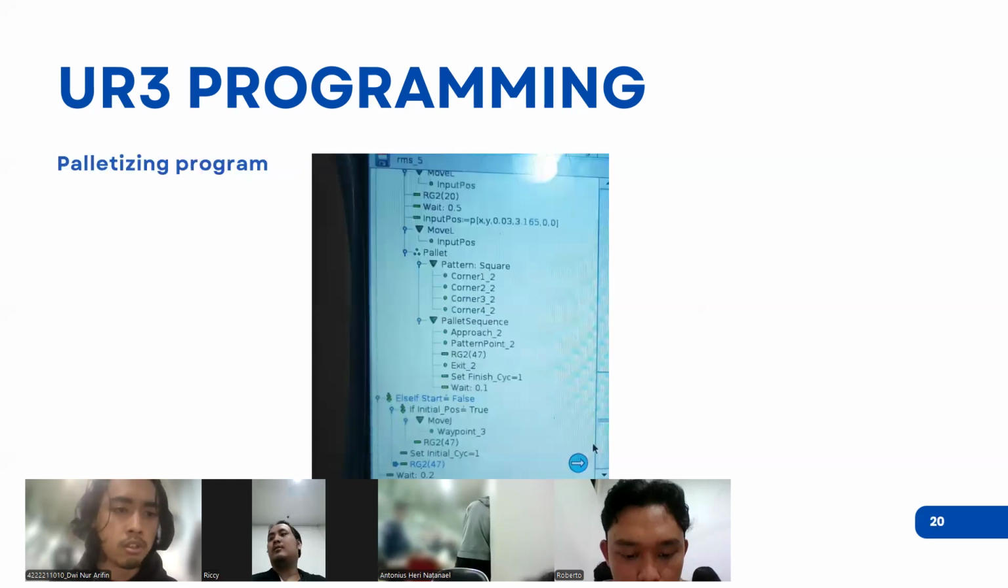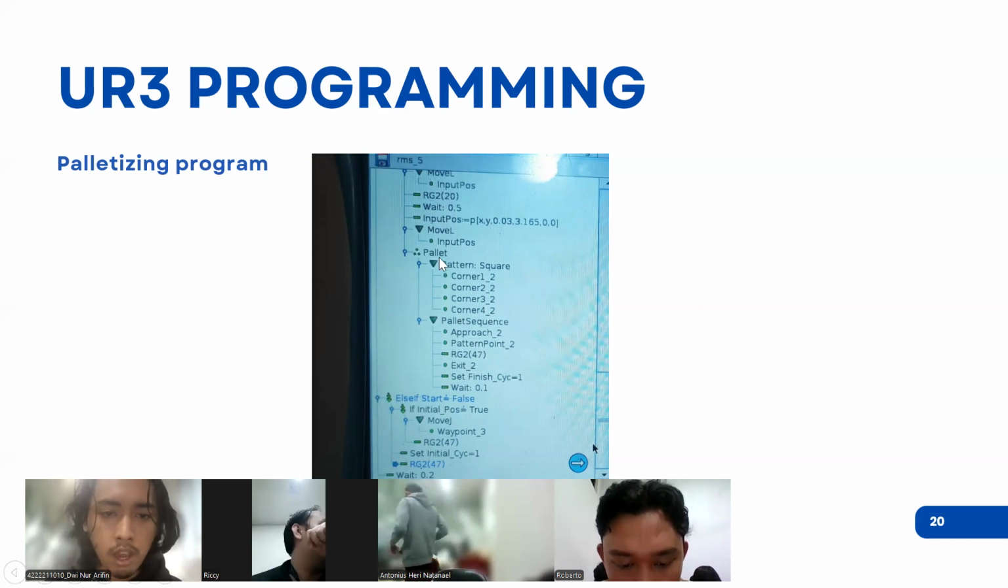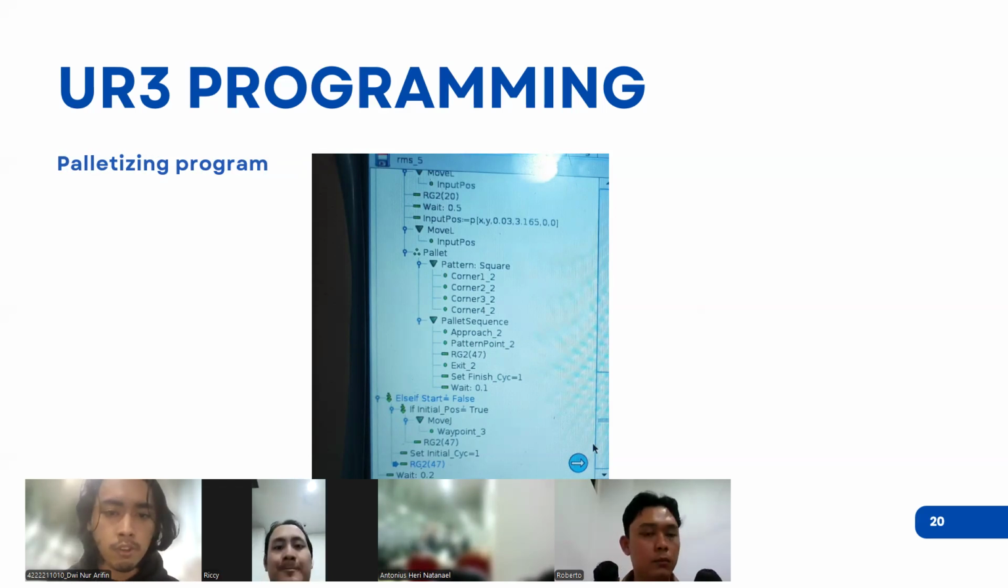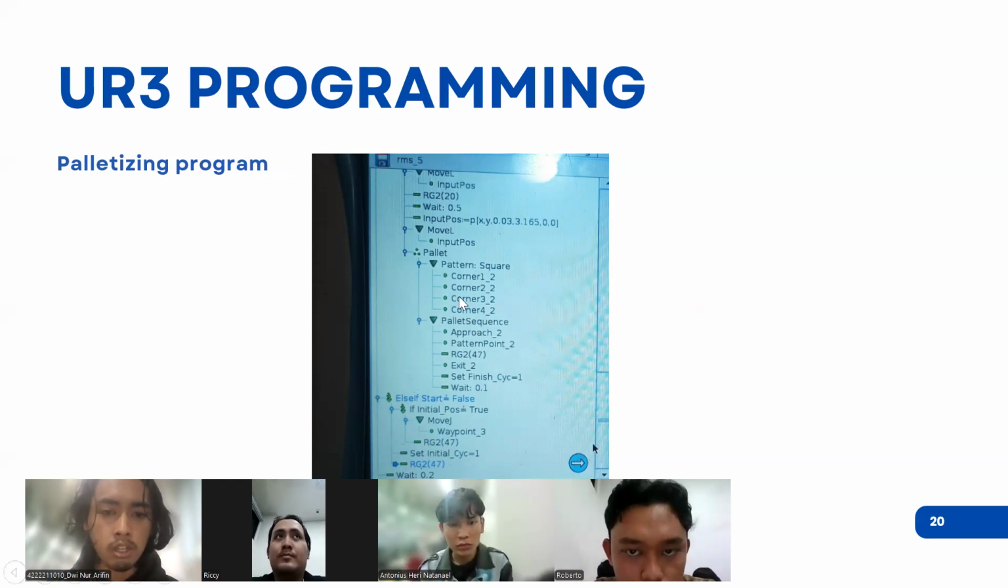And then the next process is the palletizing program. Here is the palletizing step, and this step is provided with a feature from Polyscope with a palletizing pattern. Then we can just set the parameters that we need according to the feature, like the pattern that we established, which is the square pattern of the pallet, then the approach position, then the pattern point position, until the parameters are complete for all these program steps.